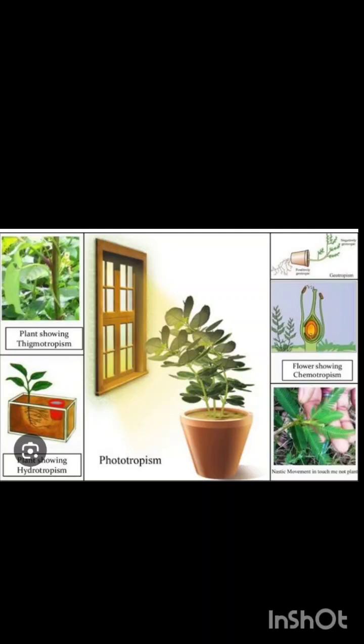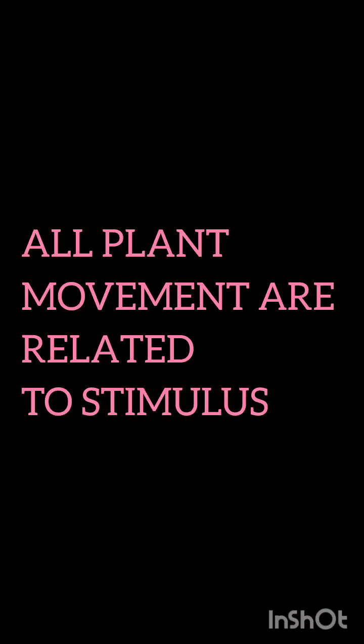There are many movements in plants according to these stimuli. These types of movements are called plant movements. So today we are going to study plant movements. What are plant movements? Plant movements are movements seen in plants. Are all plant movements related to stimuli? Yes, all plant movements are related to stimuli.